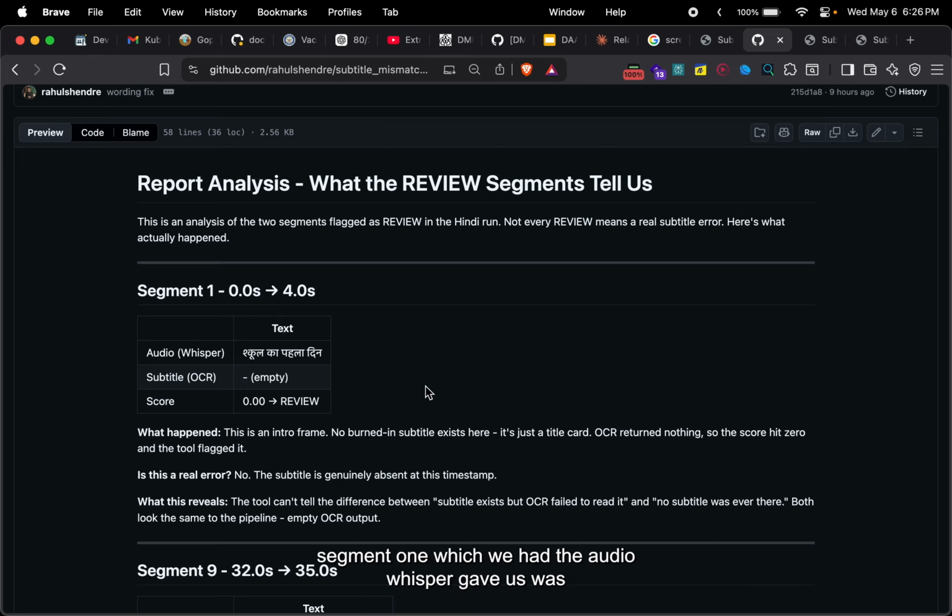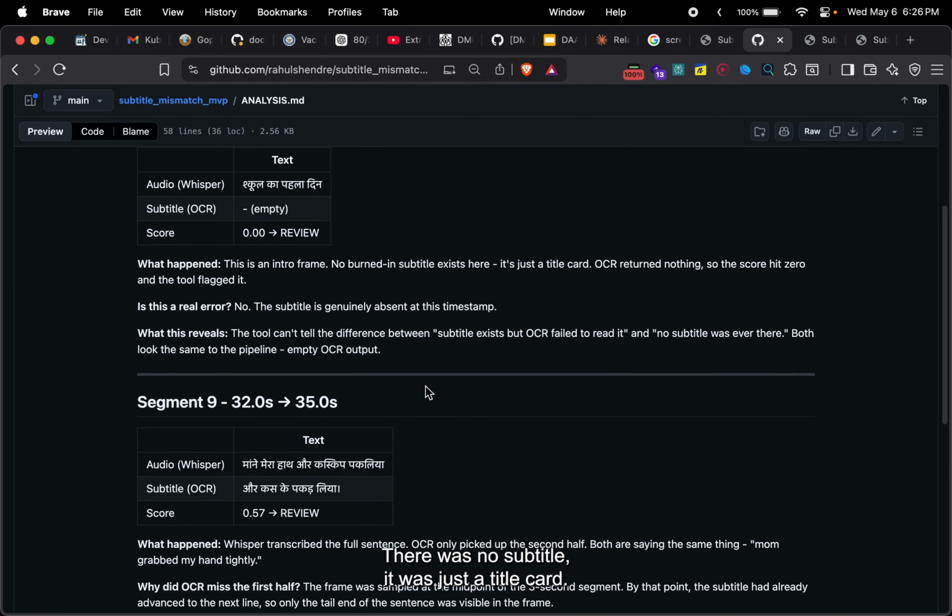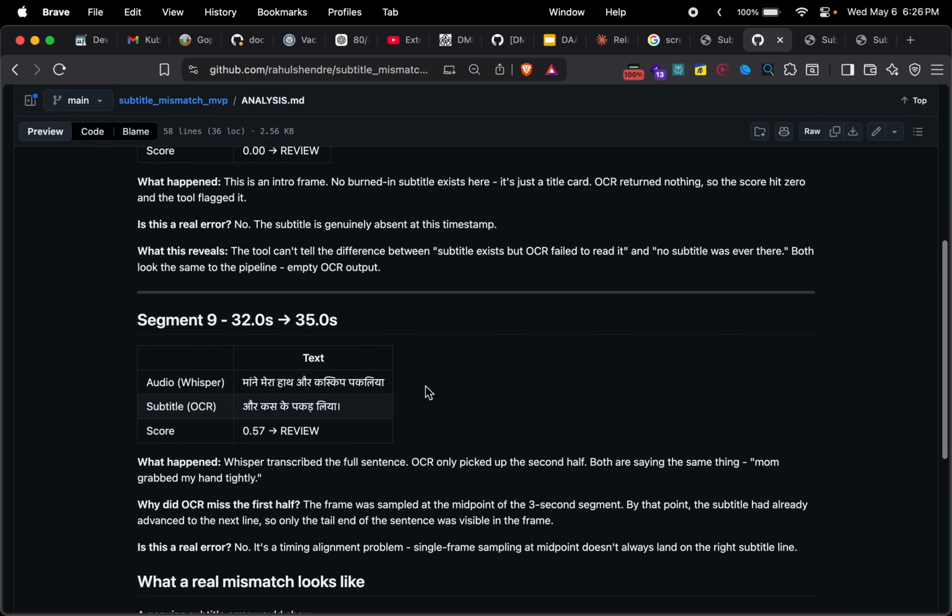For segment 1, the audio Whisper gave us was Cool Capella Din, but then the subtitle OCR which was returned to us was empty, and the score which we have given was 0, therefore marked as review. But this was an intro frame, there was no subtitle, it was just a title card. So this was not a real error, it was a mistake of empty OCR output, not the pipeline.